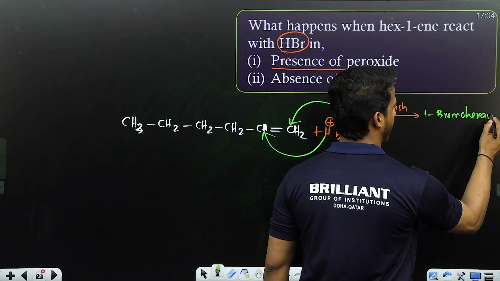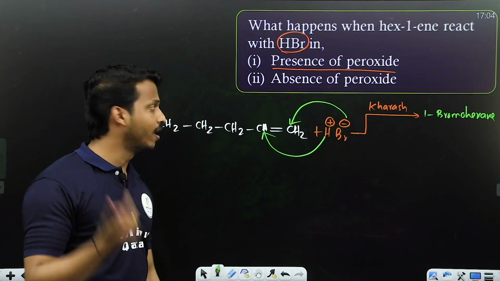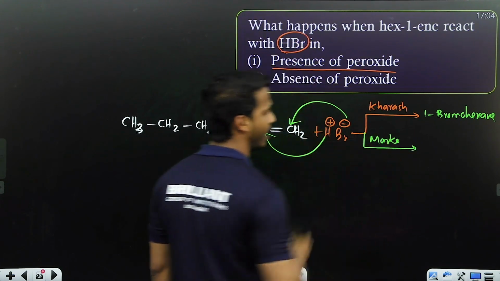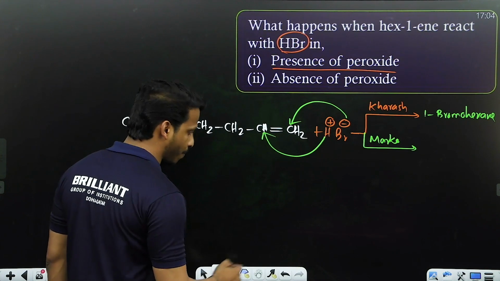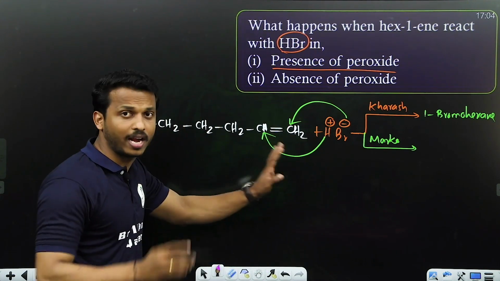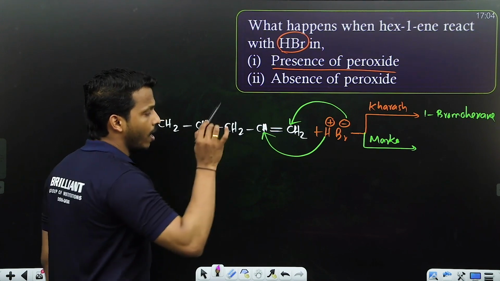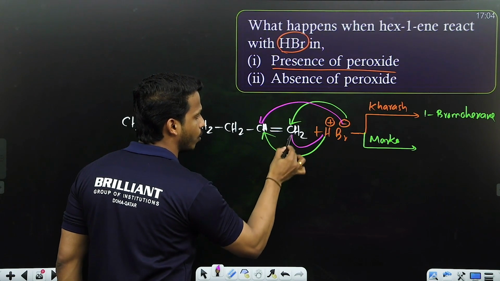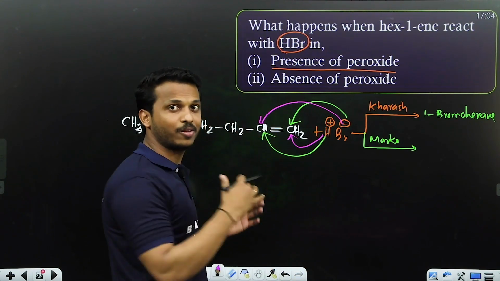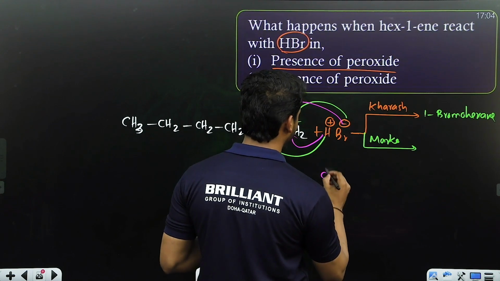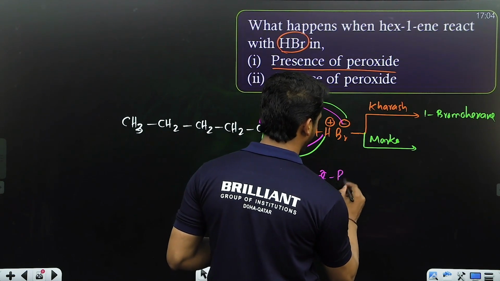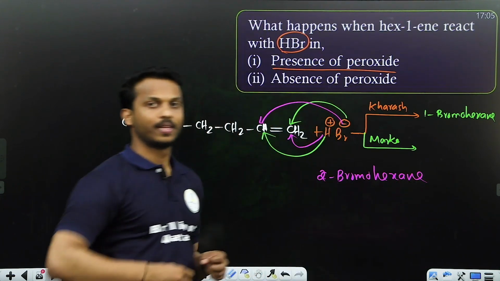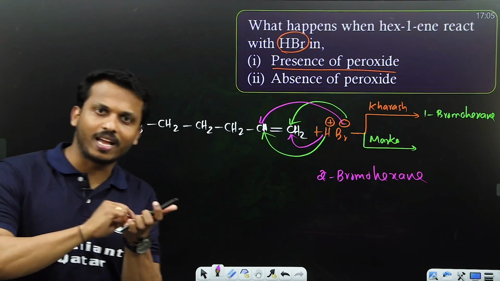1-bromohexane. What if it is in the absence of peroxide? We will follow Markovnikov's rule, right? See, all of you, don't be confused. Anti-Markovnikov's, the Karash effect, is over. Markovnikov's means the negative part goes to the carbon with fewer hydrogens and the positive part to the carbon with more hydrogens. So don't represent the arrows like this during the examination, it will be confusing. You will get the compound 2-bromohexane. So take the reaction once again and write it.